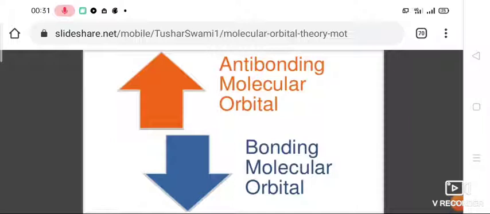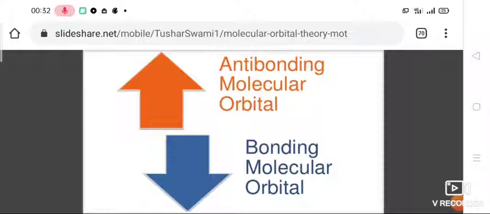Its energy is higher than the atomic orbital from which it is formed. So antibonding energy is higher than the atomic orbital from which it is formed. It does not favor bonding. The name itself says it, anti-bonding. So it does not favor bonding.